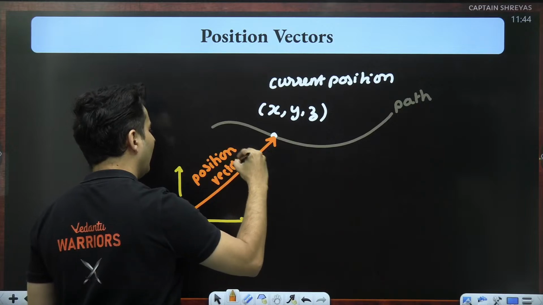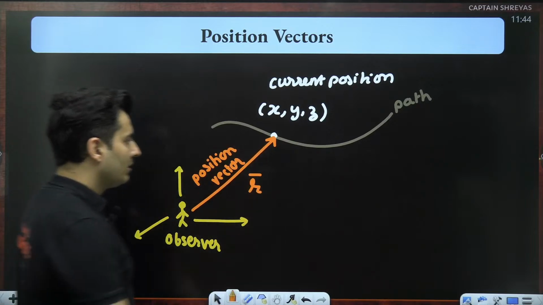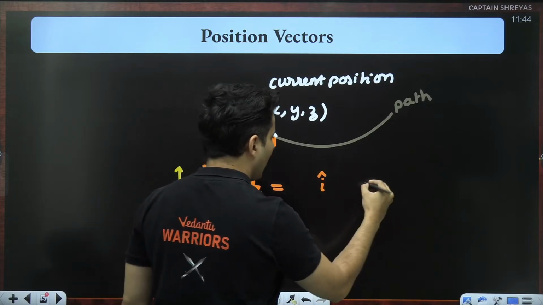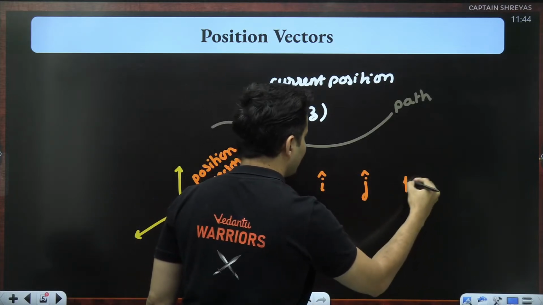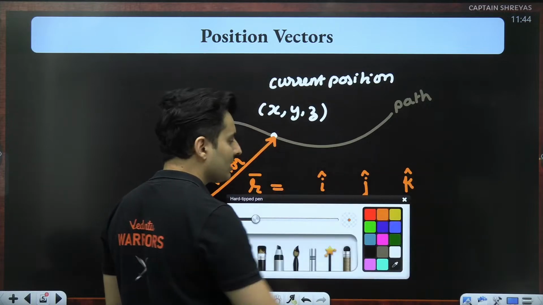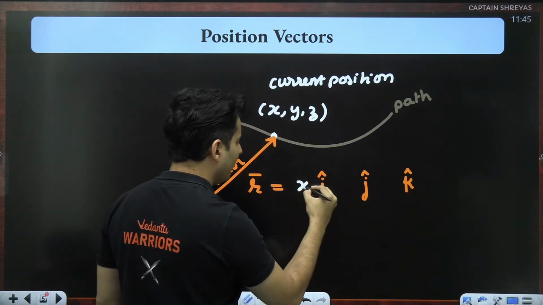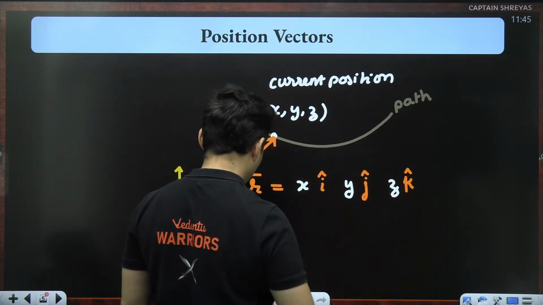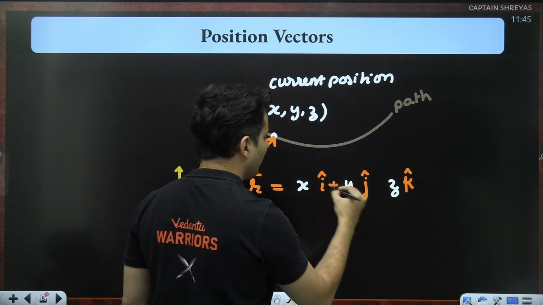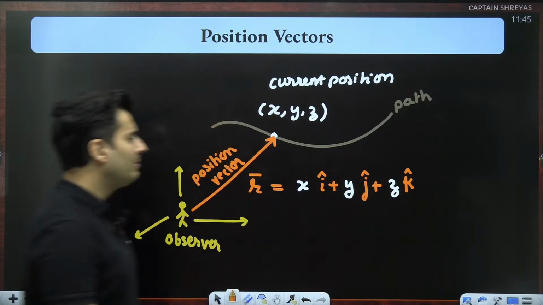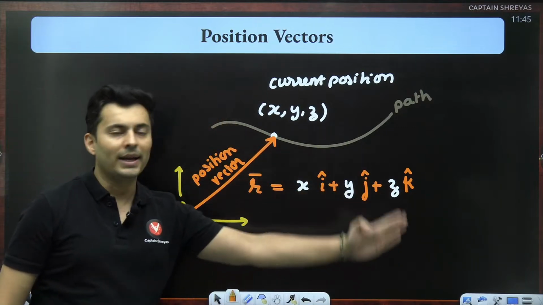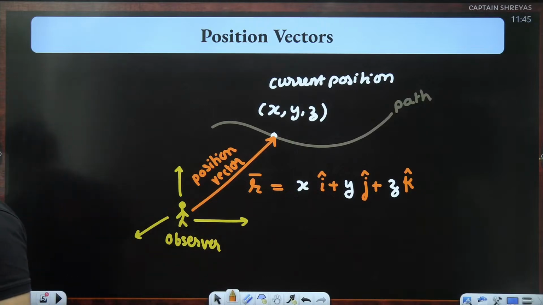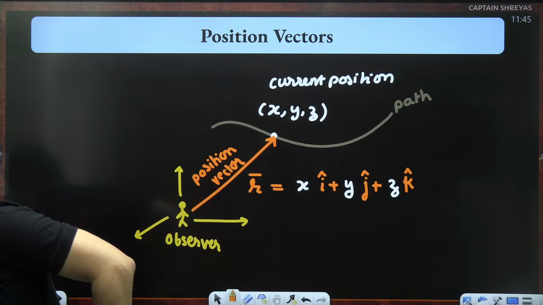Usual symbol is R bar. This R bar will be nothing but having some i cap, some j cap, and some k cap. What will those be? The coordinates: x i cap, y j cap, and z k cap. That's it. So x i cap plus y j cap plus z k cap will be the position vector of that particular particle. Is that absolutely clear, my dear warriors, my dear lions, till this point?